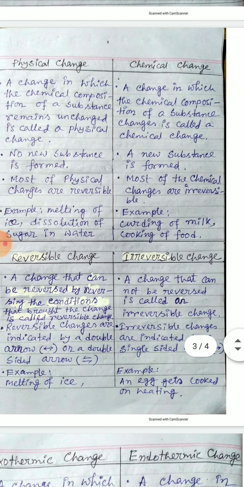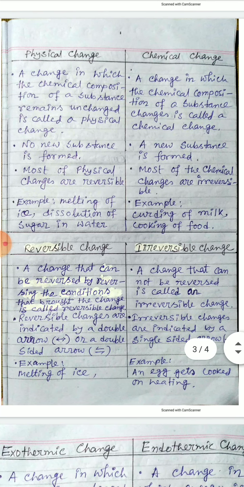Now, physical and chemical change. I think you already have an idea about physical and chemical change. Now again, I am speaking about these changes in terms of differences. So physical change is a change in which the chemical composition of a substance remains unchanged.